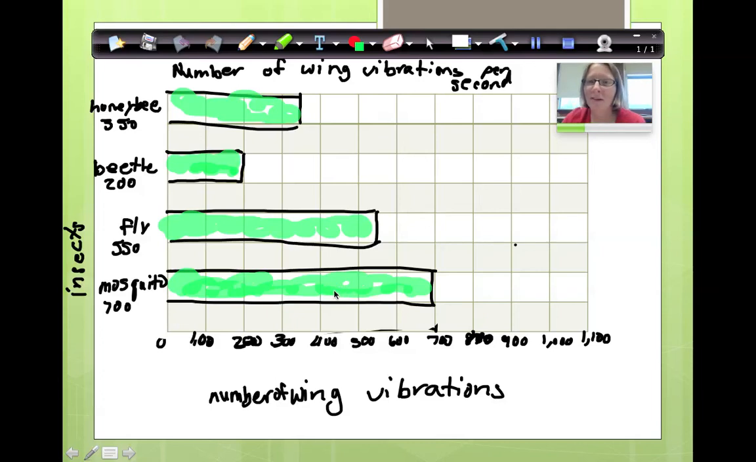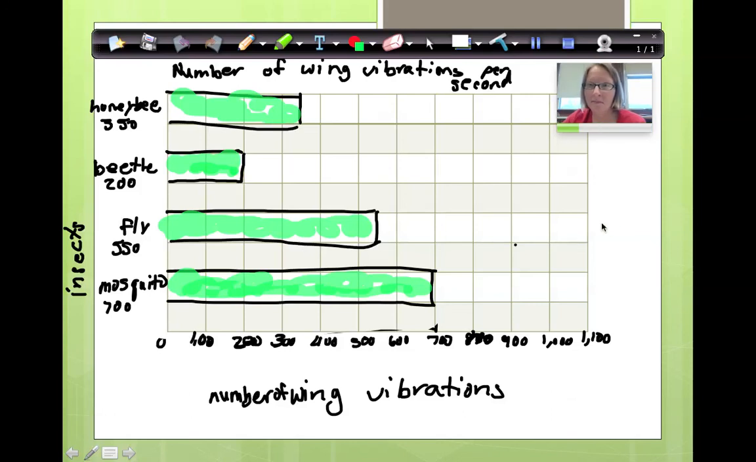That's a great graph. What a cool thing to graph the number of vibrations per second of an insect. That's just so cool. Alright, now, which one has the fastest wings? Fastest wings means more vibrations, so that would be the mosquito. Which one has the slowest wings? A beetle.